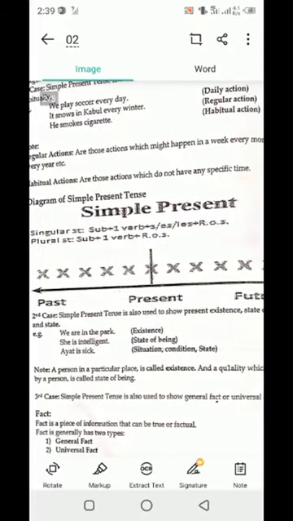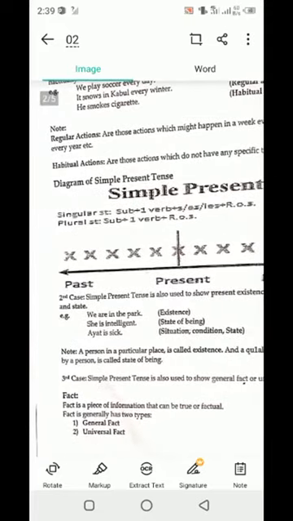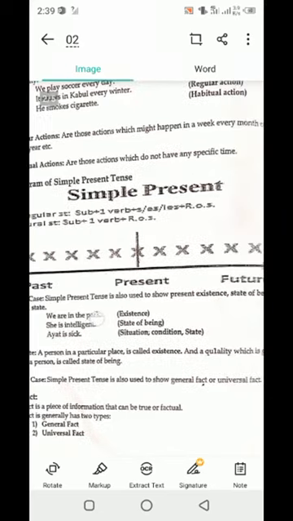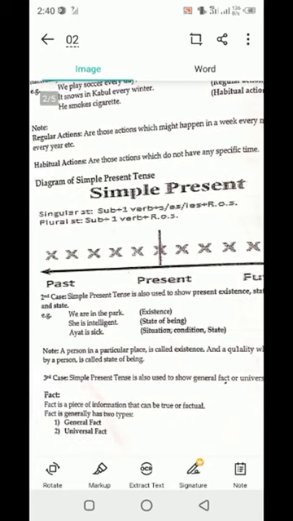Note, regular actions are those actions which might happen in a week, every month, or every year, etc. Regular means that if someone is doing something on a regular basis, for example yearly, monthly, daily, or weekly, then that is called a regular action. Habitual actions are those actions which do not have any specific time. For a habitual thing there is no specific time because it is your habit.